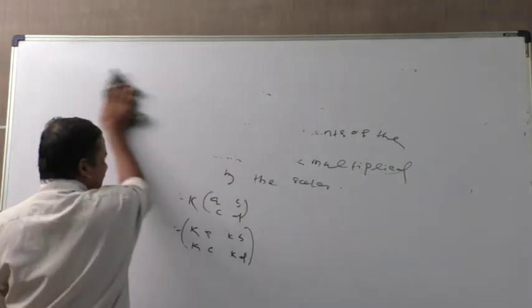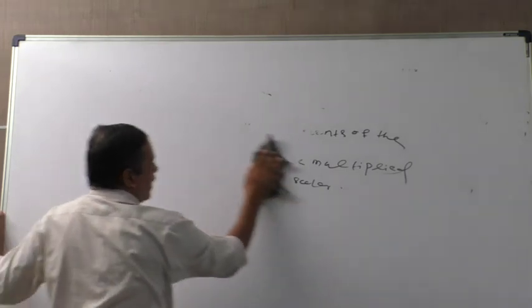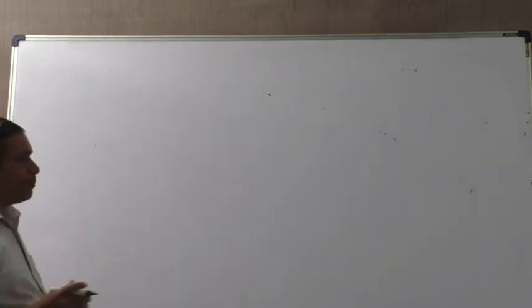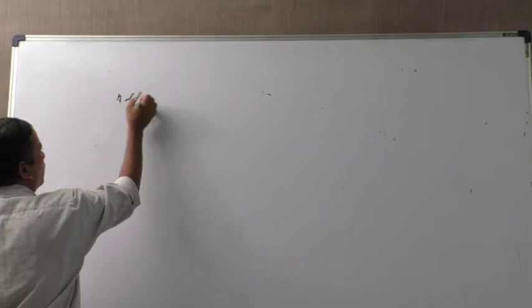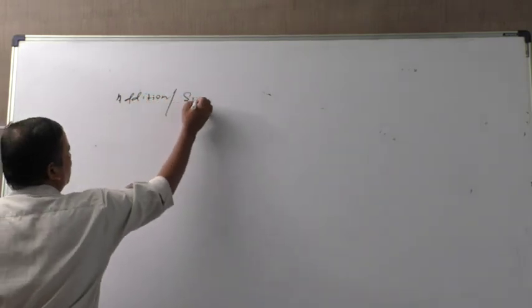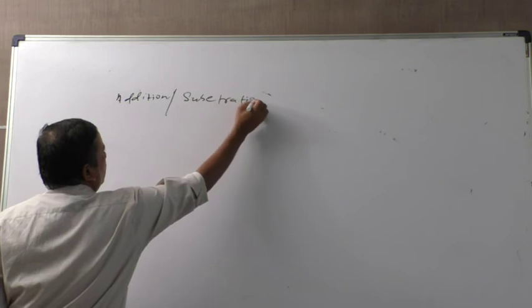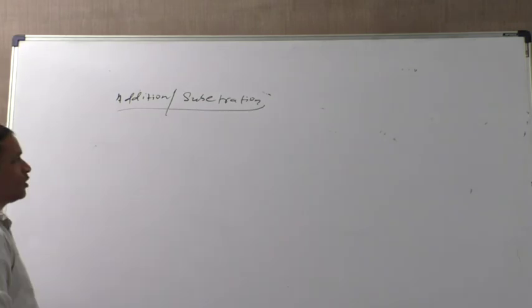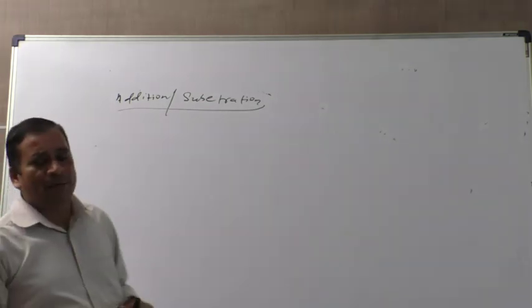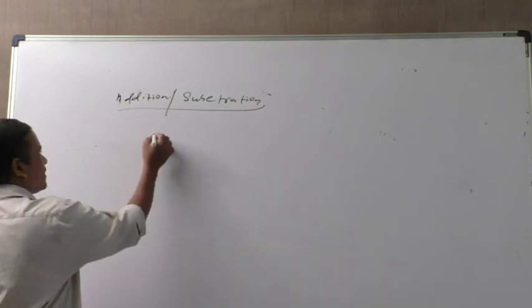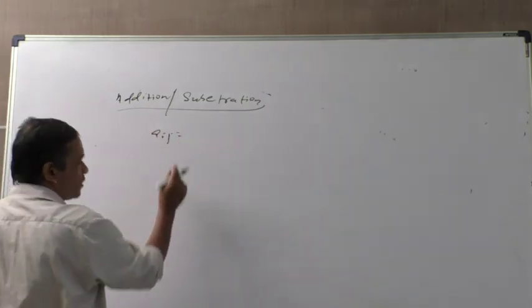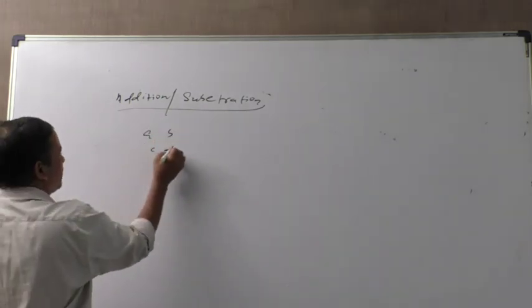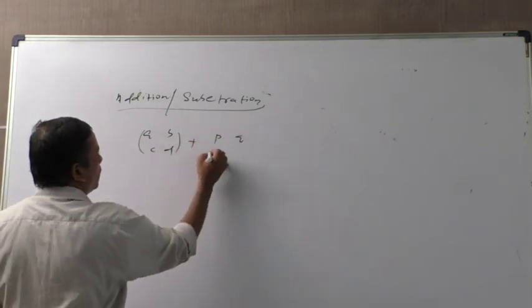Next, addition of matrices. Addition and subtraction work the same way. Addition or subtraction of matrices is possible when they have the same order. That is, the addition and subtraction of matrices can be done when they have the same order. You can take an example: suppose the matrix A B C D plus P Q R S.